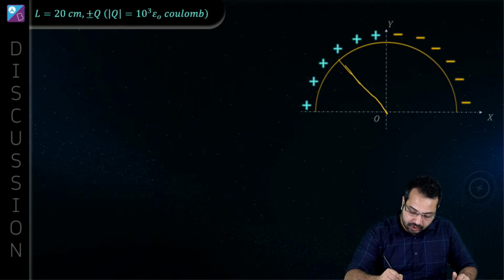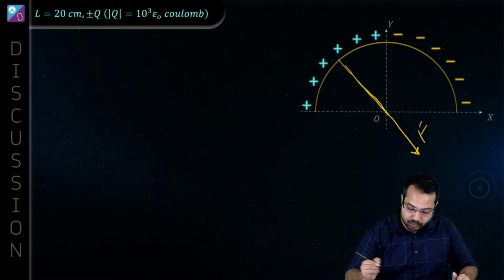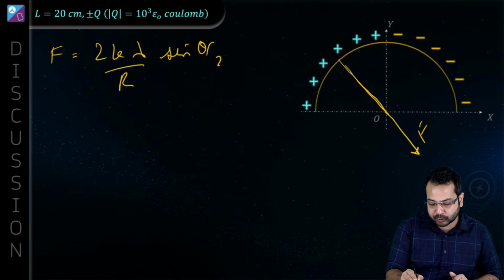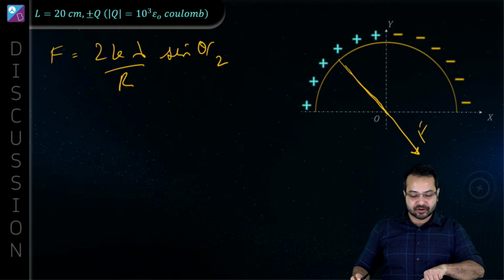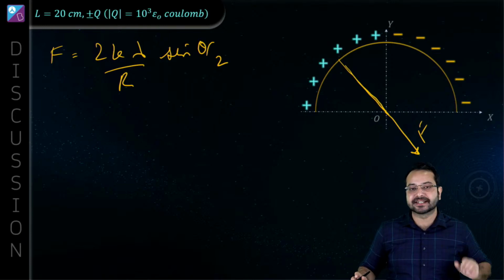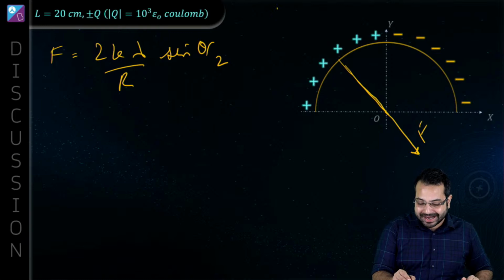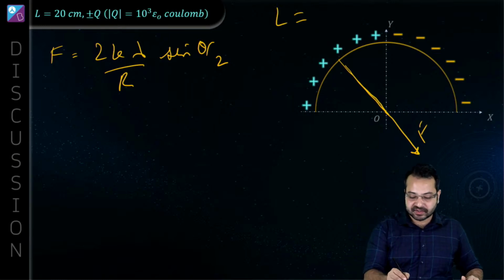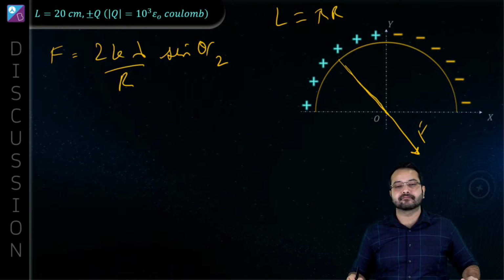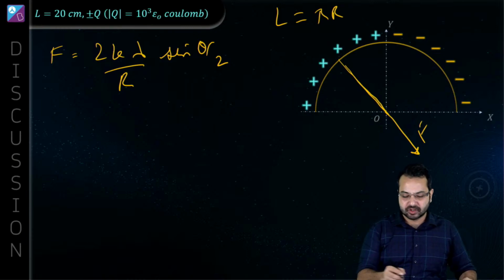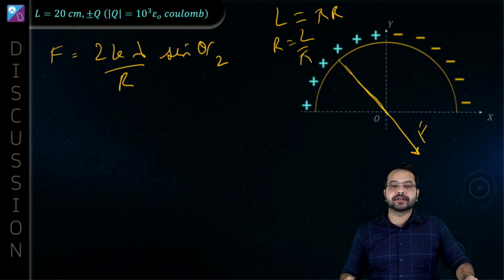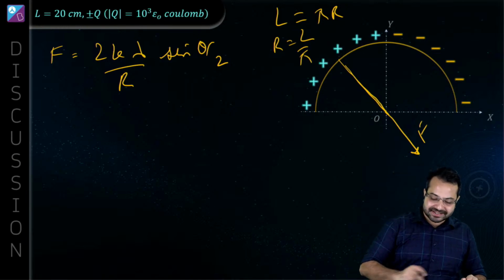Okay, so along the angle bisector, this is going to be the force, and force we have seen is 2k lambda upon r sine theta by 2. Now this can get a little tricky because r is not given, L is given. Now L is the length. What is the circumference of this arc? The circumference of this arc is pi r, half of 2 pi r. So from here we can say r is L by pi. Do you agree?